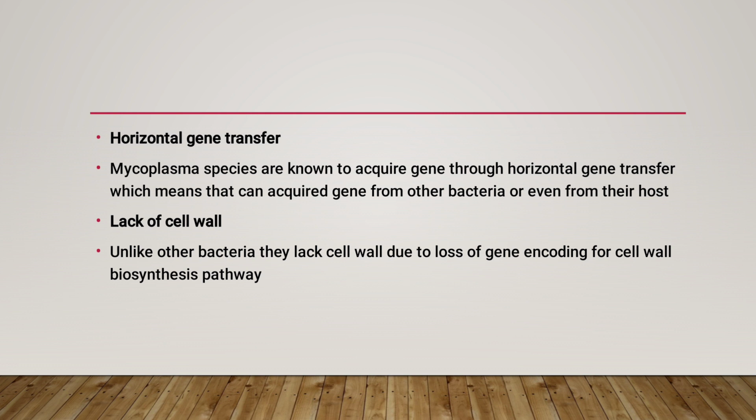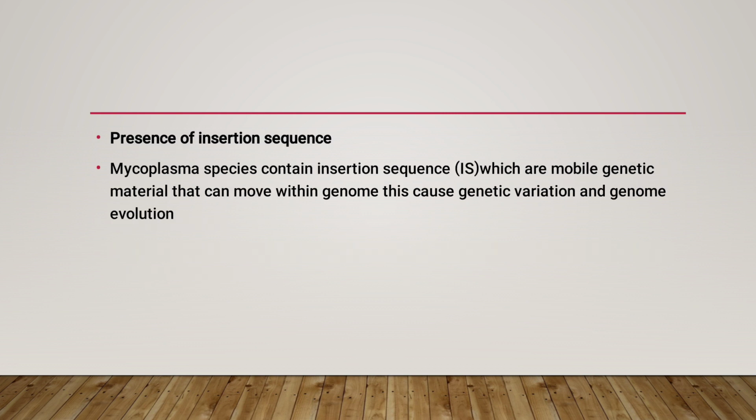On the first slide, we discussed that Mycoplasma does not have a cell wall. This is due to the loss of genes which code for the cell wall biosynthesis pathway. Other bacteria have a cell wall, but Mycoplasma lack it due to the loss of genes encoding the cell wall biosynthesis pathway.